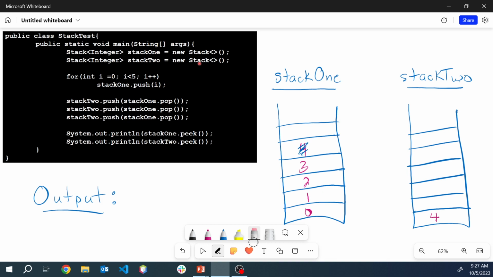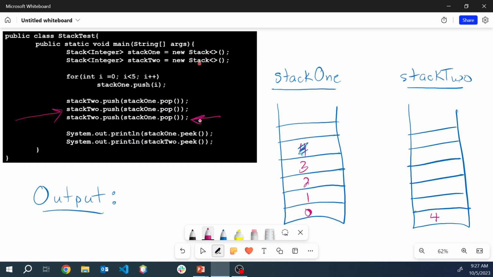Erase all of that. And the next command is this one. We want to, again, push into stack 2 the result of popping from stack 1. And then we want to do it yet again. Then we want to do that command.